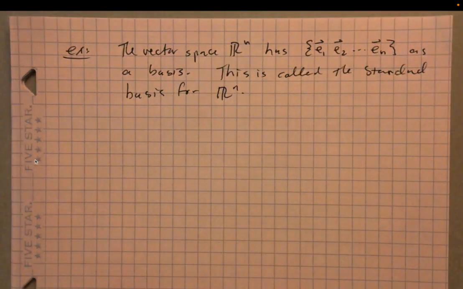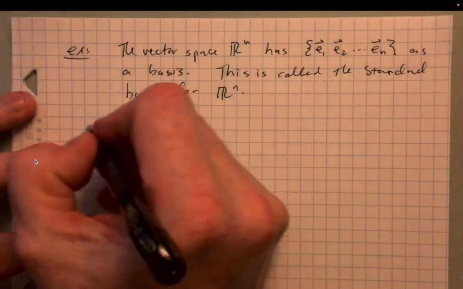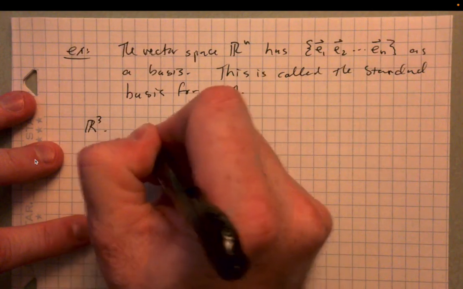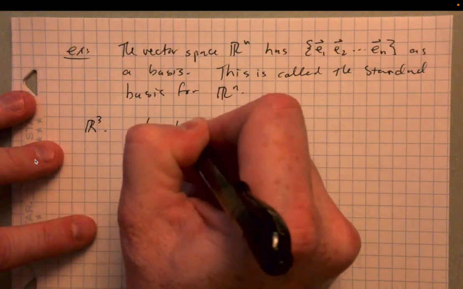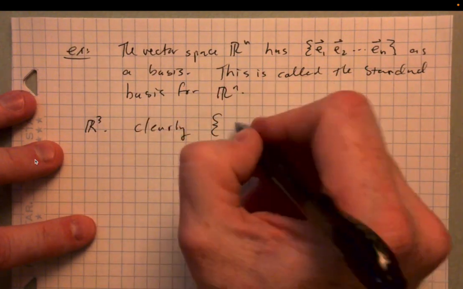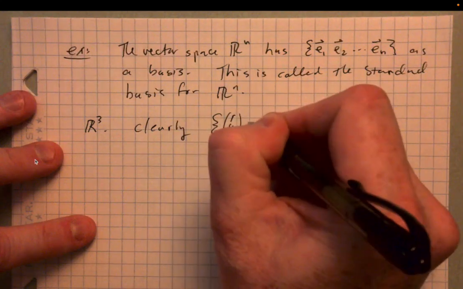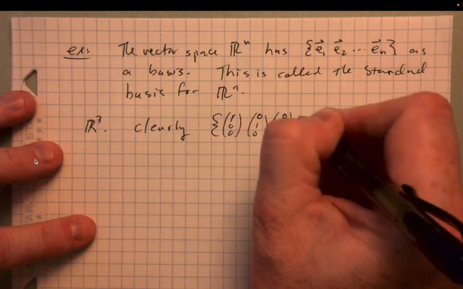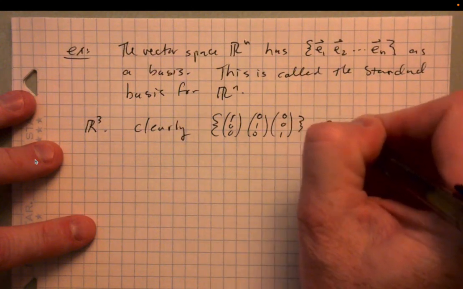Right, it's the basis you can always rely on. It's always there. It's always easy to find, and it's very, very obvious. Right, it's clear. For example, with R3, so clearly (1, 0, 0), (0, 1, 0), (0, 0, 1) spans R3.